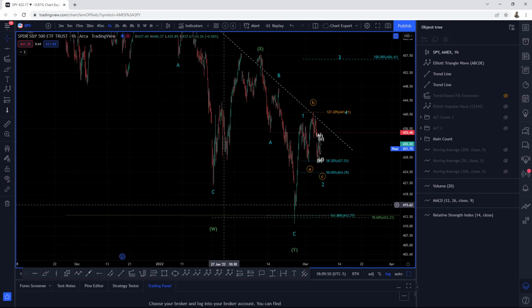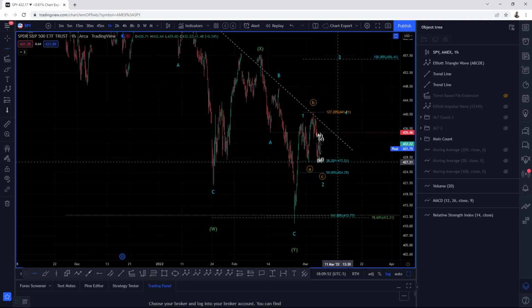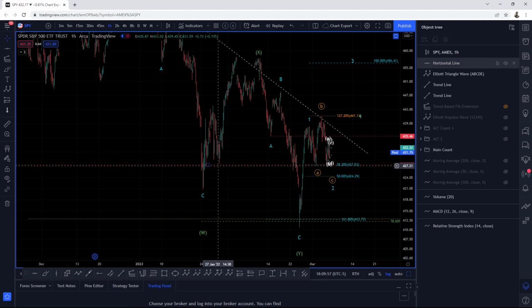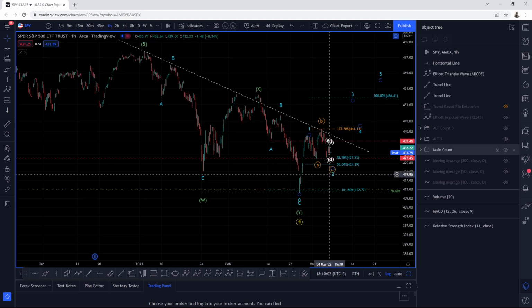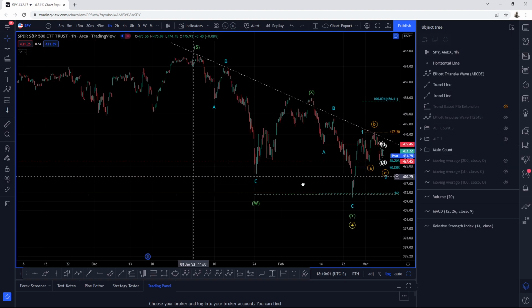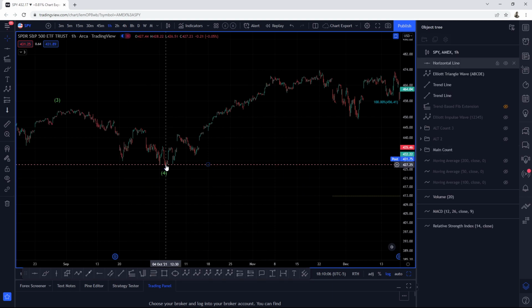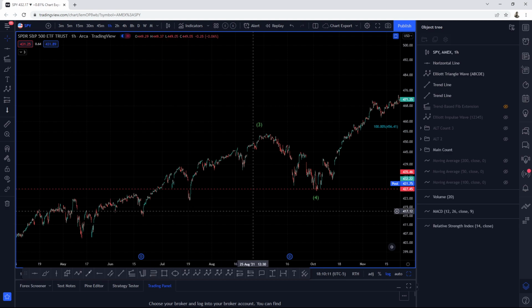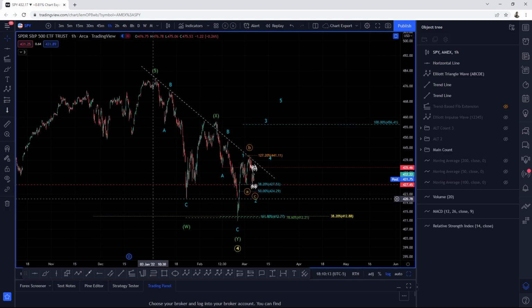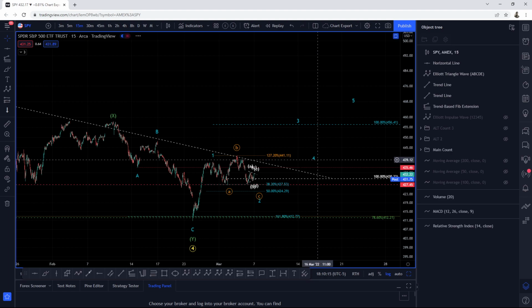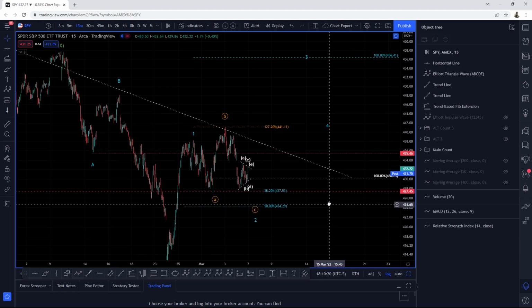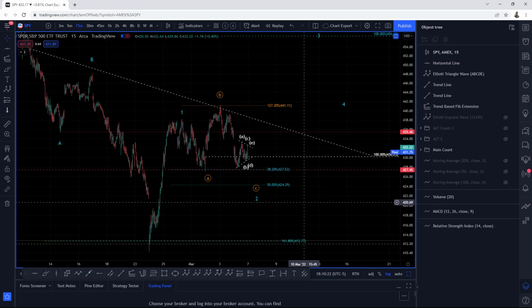this zone is pretty important because we found support multiple times. We found support here in the low, here on January the 27th, here on March the 1st, and here in October. We bounced to a new all-time high. So this zone and this pivot is pretty important, guys. It's notable. So we may lose it briefly to potentially just fake the bears, and then we go to all-time highs. Who knows? We'll wait for next week.